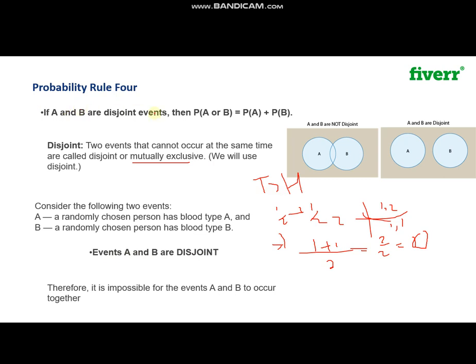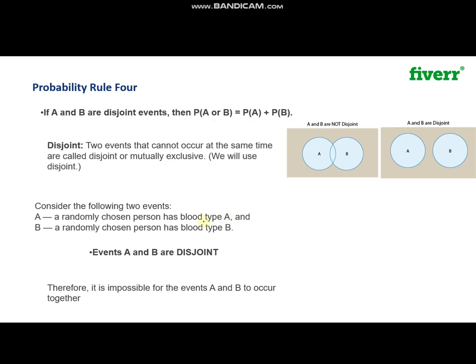Probability rule 4 says that the probability of A or B means the probability of A plus the probability of B, when two events cannot occur at the same time. They are called mutually exclusive events, or we can say they are called disjoint events. Disjoint or mutually exclusive events cannot occur at the same time. Like we can say that a randomly chosen person has blood type A, another has blood type B. So it is impossible to say that a person has both.